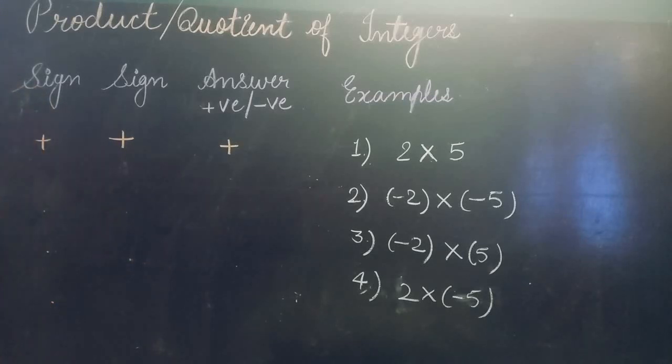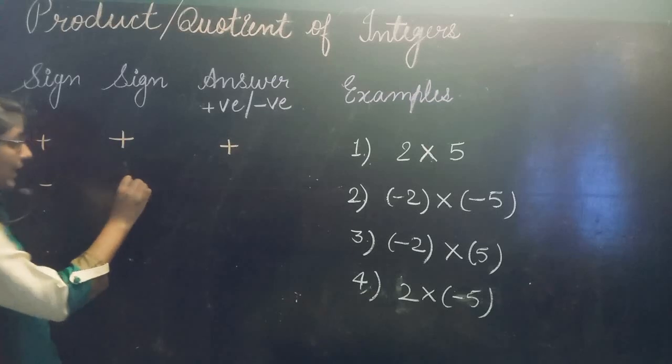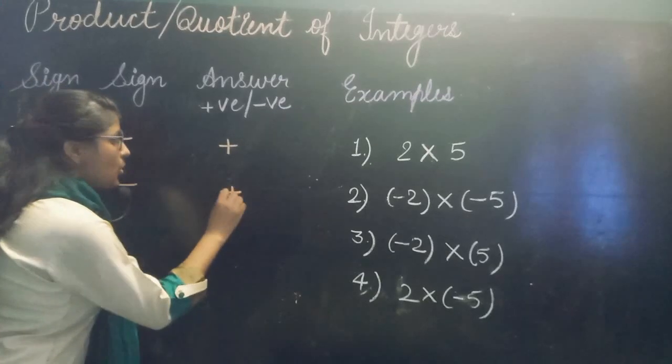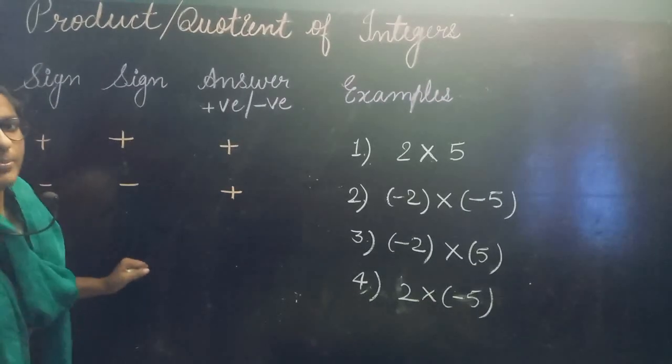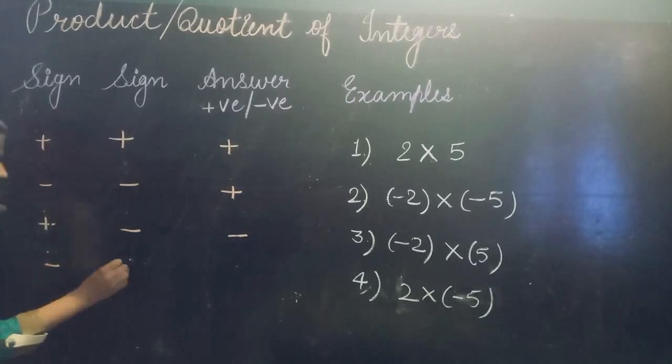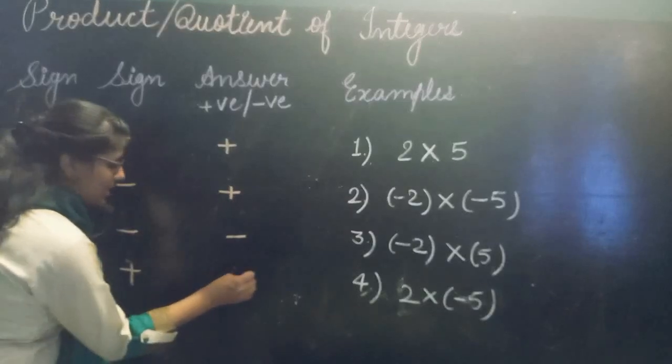Okay? Now the next rule is if both are negative integers, also the answer will be positive there. If one is positive and one is negative, the answer will be negative there. And if one is negative and another is positive, then also the answer is negative there.